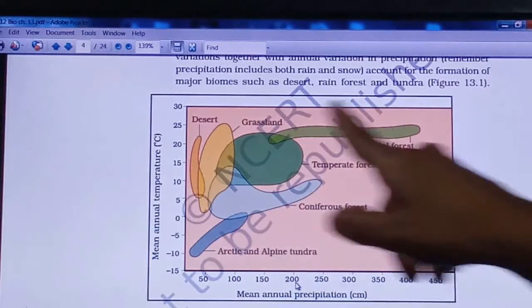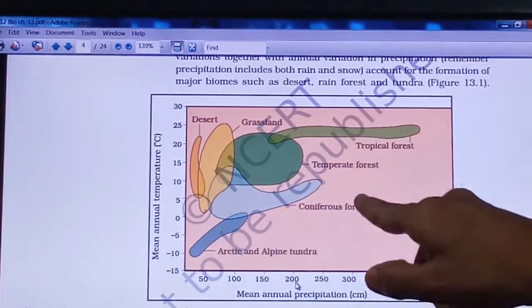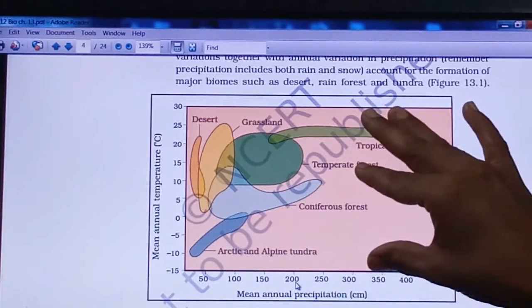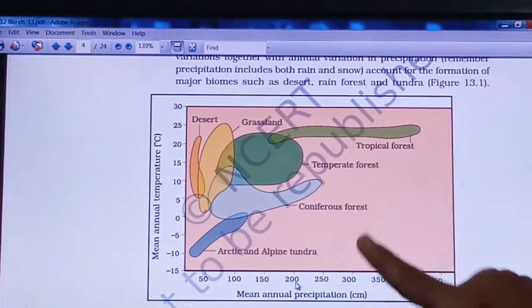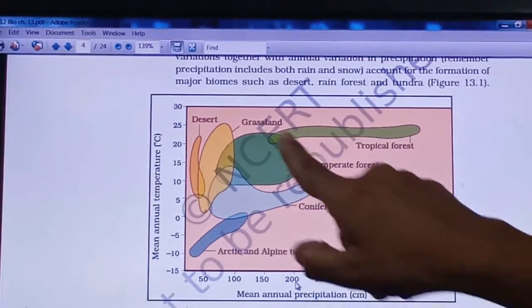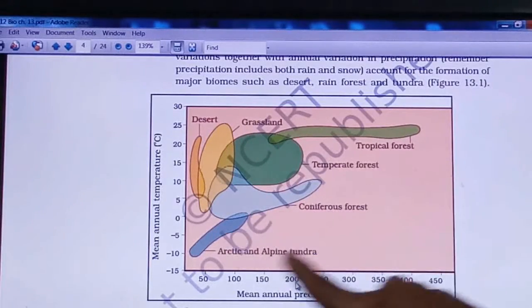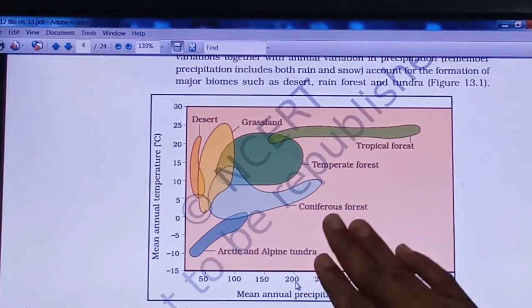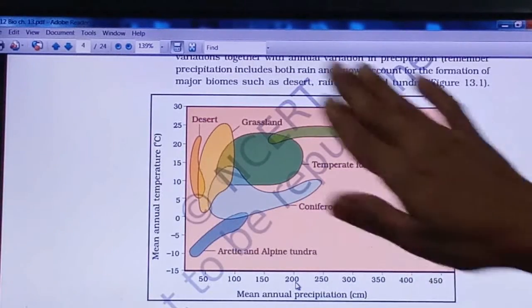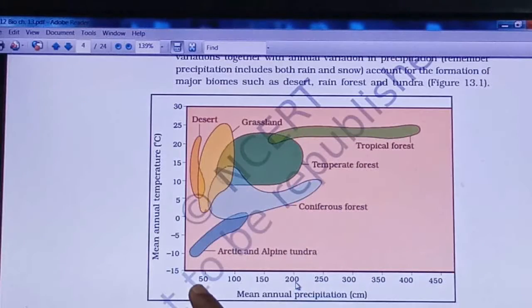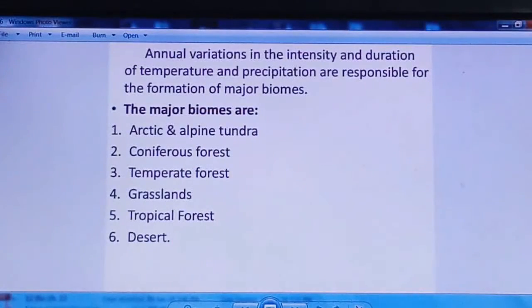So prepare this diagram very nicely, even the labeling. Based on this, a 2 marks question will be asked. This diagram will be given and it will be labeled as A, B, C, right? So you have to identify the labels. This diagram is there in your textbook. Prepare all the labels along with their precipitation and temperature variation. So these are the various types of biomes.